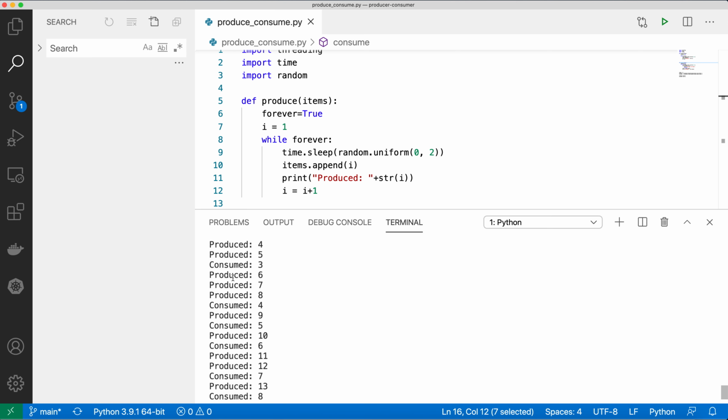As soon as the producer is producing, the consumer is consuming the items, and this is again a very basic implementation of producer consumer. The producer is adding items to the list or queue which we are using, and then the consumer is popping the elements from the 0th position and consuming them. This is how the producer and consumer problem works. So I hope you got the concept of the producer and consumer problem in Python, and how we have implemented this approach.